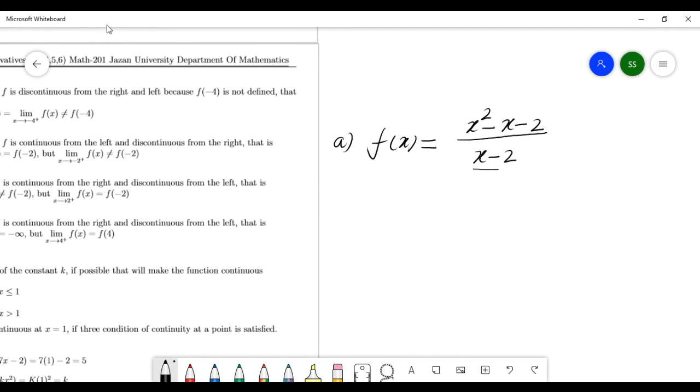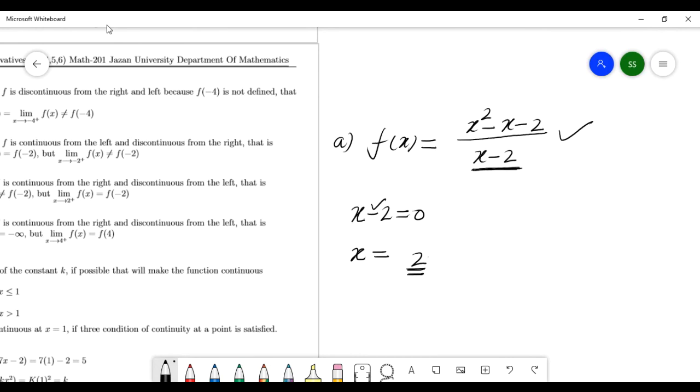So if you take the denominator here, x minus 2 equal to 0. If the denominator is zero, then there is a problem. At that number the function is discontinuous. So here x minus 2 equal to 0, then x is 2. At this number 2, this function is discontinuous.